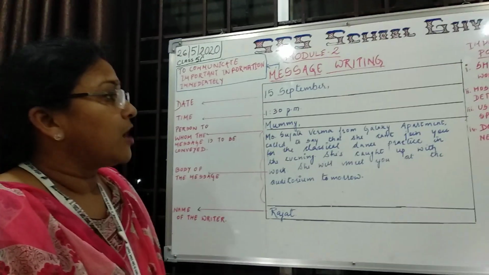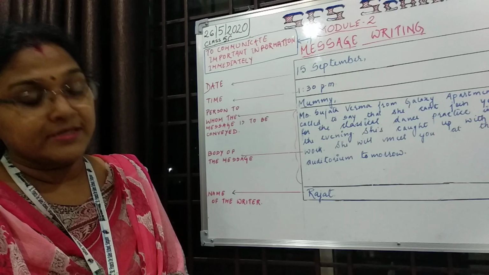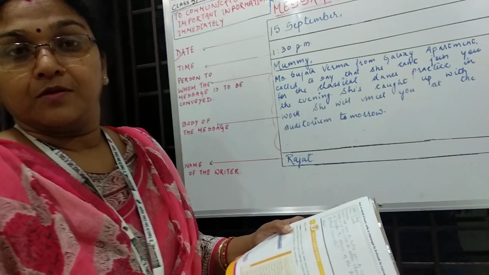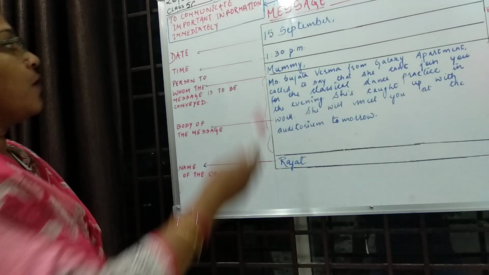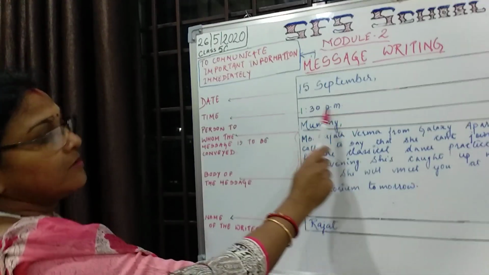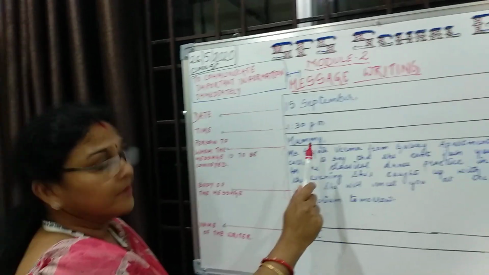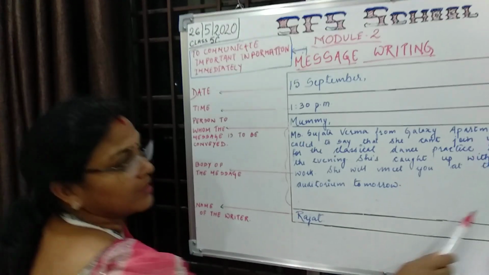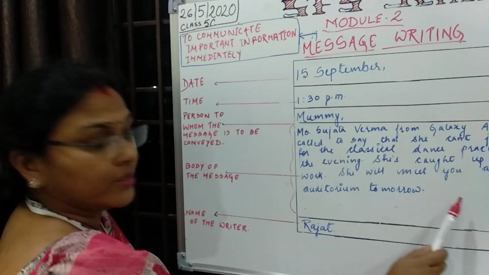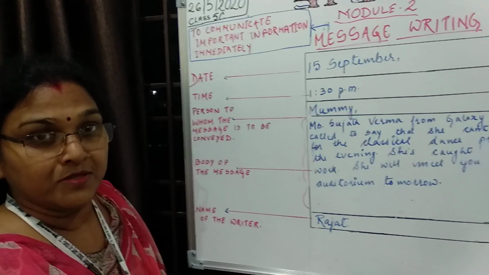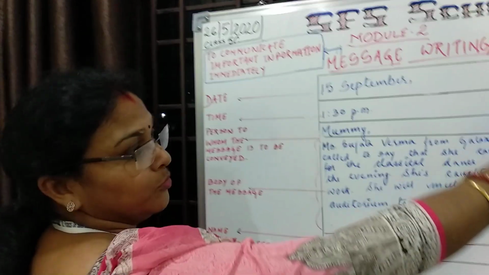Okay, so this is how you have to do the other exercise given on page number 28. I think you must have understood how to do it. First of all write the date, then the time, then to whom you are writing, so that person's name, then the main important points that you have to write, and lastly the name of the person who is writing the message.